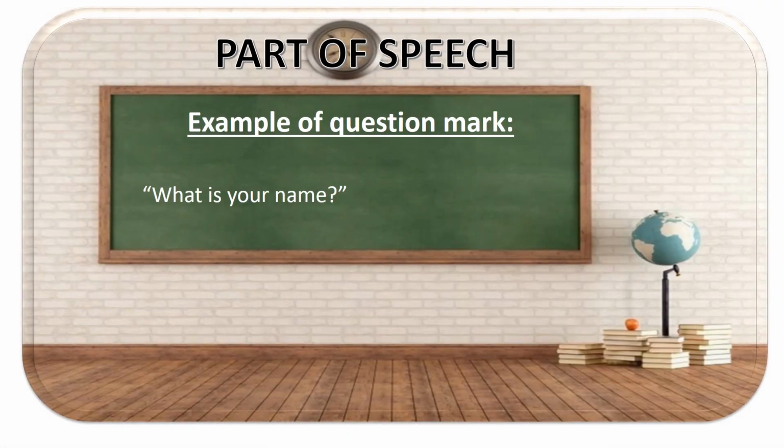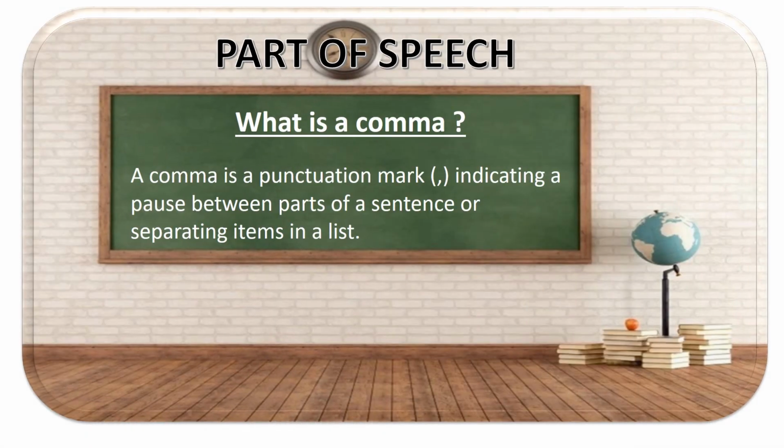So when I told you that my name is Zehra, I used a full stop. Now when I'm asking you what is your name, I'm going to put a question mark. Why? Because here I am asking you. There I was telling you. Now, full stop tells you that the sentence is over. Question mark tells you that I want to know something. I'm asking you something. What does the next one, the comma, say?